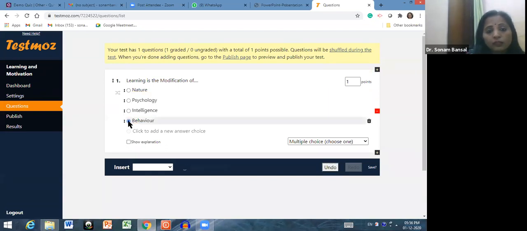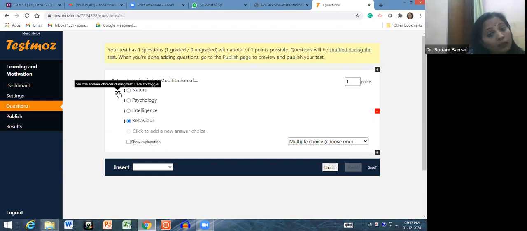So this is the right choice. Which choice is right? You have to click over there, in the circle. And if you want to shuffle, then click here on shuffle answer choices during test. So whosoever takes that particular test, these choices will not come as they are. These choices go in random order because you have chosen this shuffle icon.